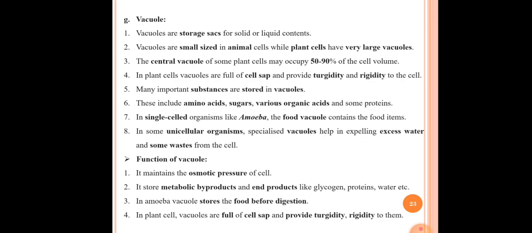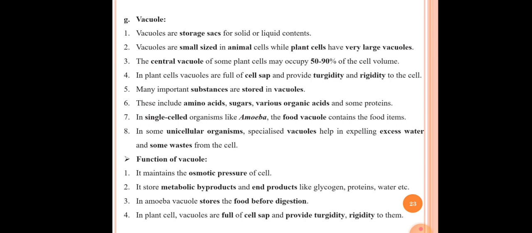So the next cell organelle is the vacuole. The first point in the case of the vacuole is that vacuoles are storage sacs for solid or liquid content. So vacuoles are storage sacs for the solid or liquid content.